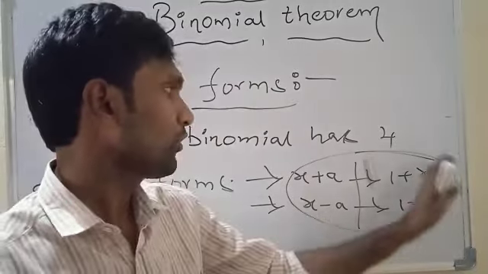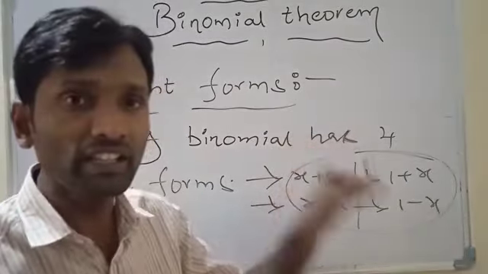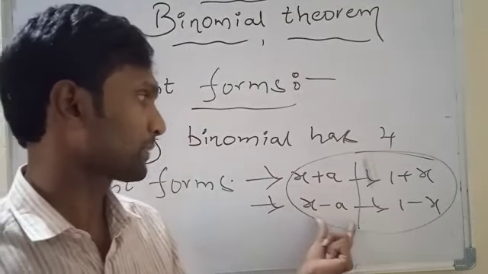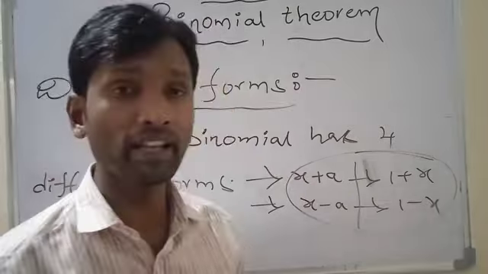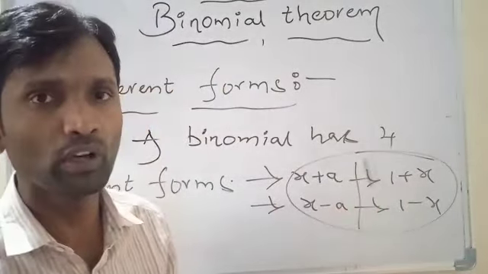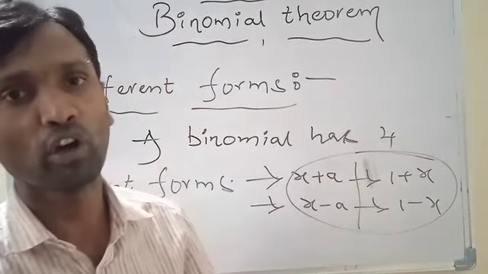Why are these four expressions called binomials? Because in each and every expression we have two terms only: x plus a, x minus a, 1 plus x and 1 minus x. That's why all these expressions are called binomials.